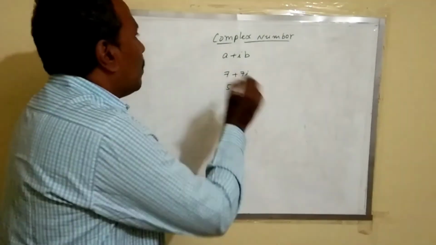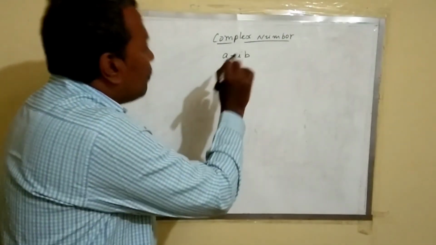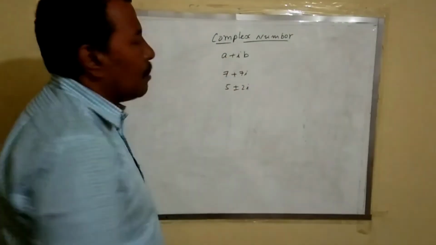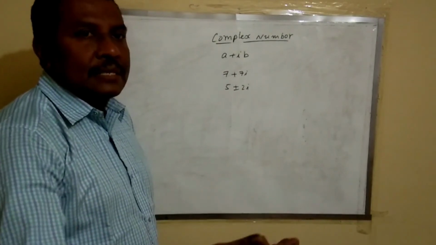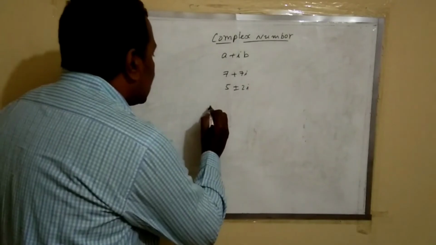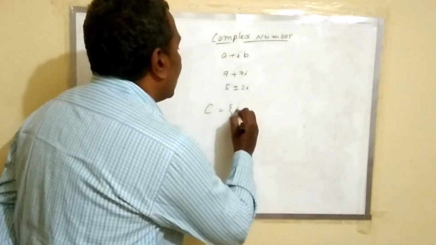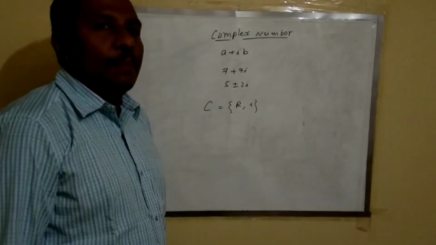So what is a complex number? A complex number is nothing but a combination of a real number and an imaginary number by using a plus or minus symbol. We will discuss complex numbers further in depth. Complex numbers are denoted with a capital C. The set of real numbers and imaginary numbers together is called the complex numbers.